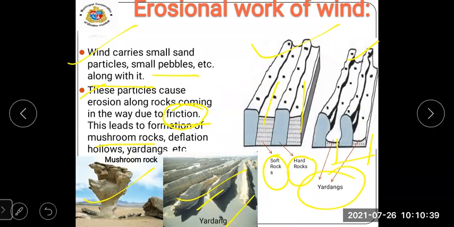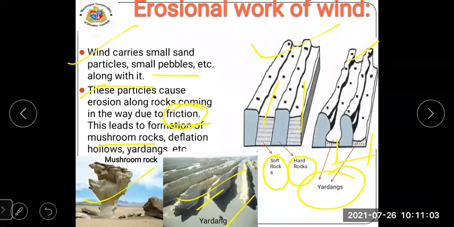To understand the meaning of yardangs more, it means a landform formed due to the dual work of erosion and transportation by the wind. Means the yardangs, how are they formed? Due to the work of erosion and transportation by the wind.